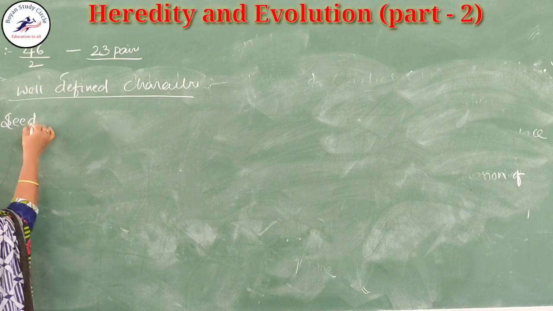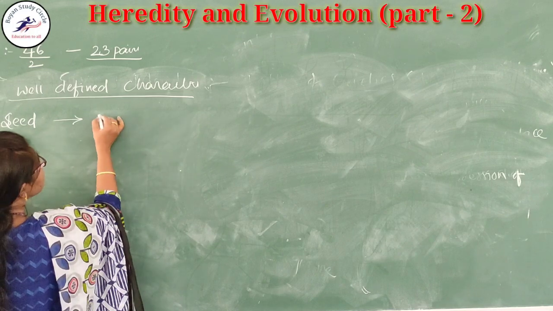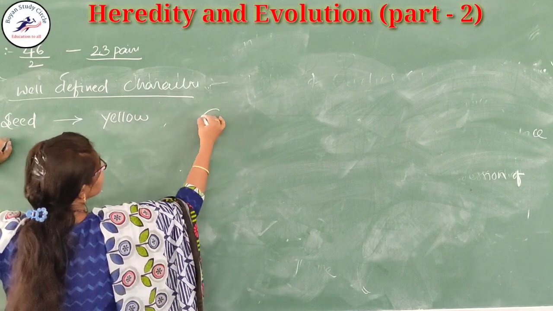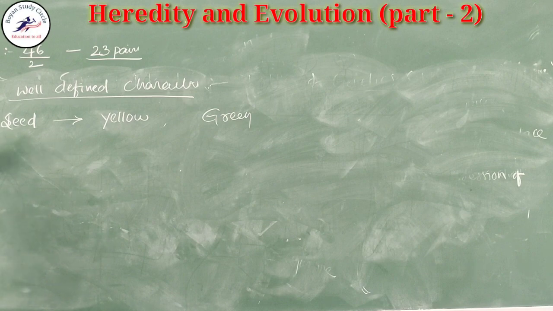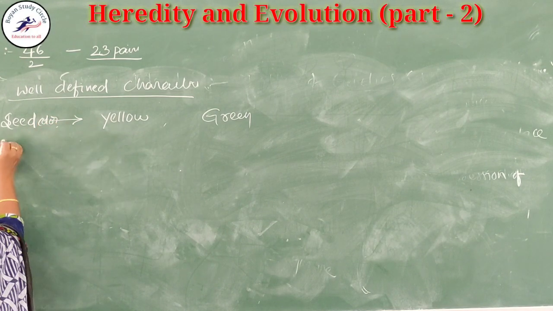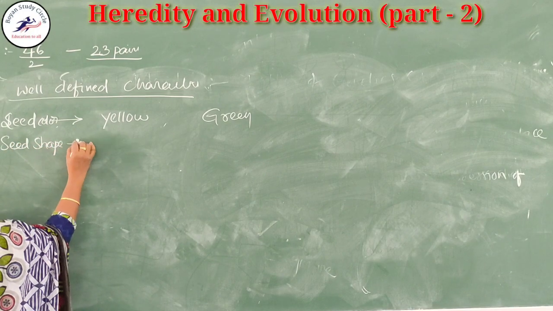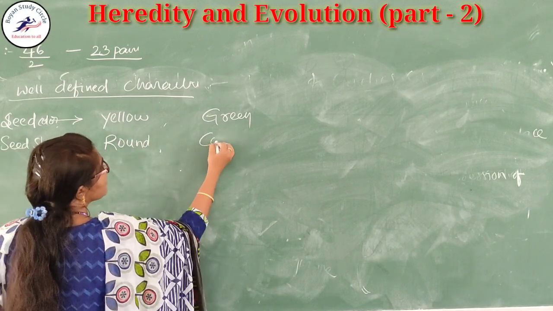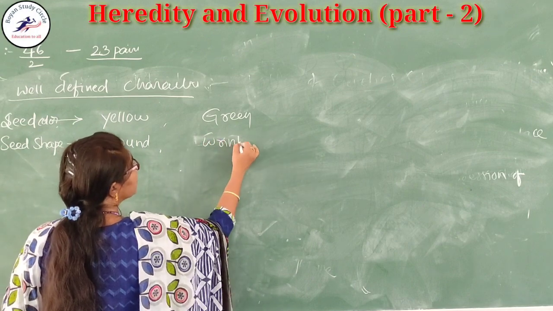The seed color is yellow, and another one is green. The second one, seed shape. It is round in shape and constricted. We should write wrinkled.